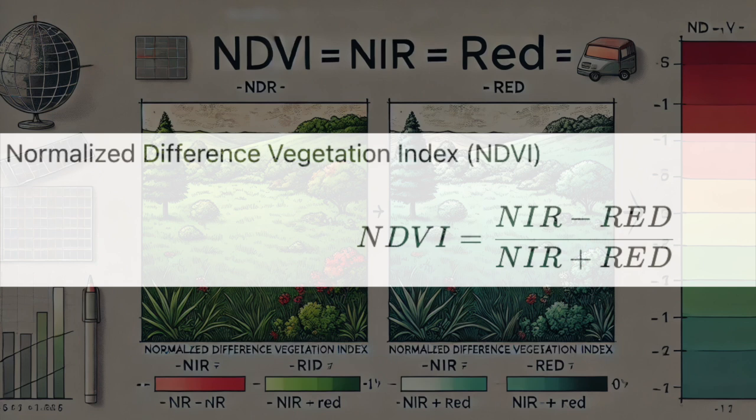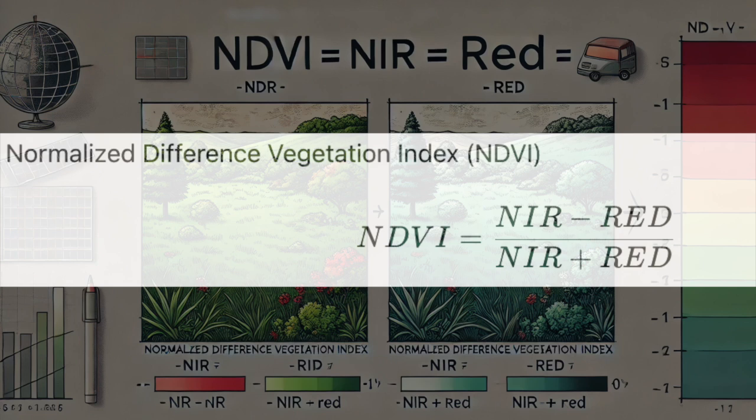Healthy plants absorb more red light and reflect more near-infrared light. Interesting. NDVI calculates the difference between these, and we can see how much light they're using for photosynthesis. So it's like a giant health checkup for plants from space. Exactly. We can see which areas are thriving, which are stressed, and even spot early signs of drought or disease before we can see them with our eyes.